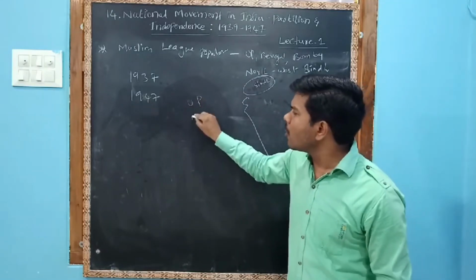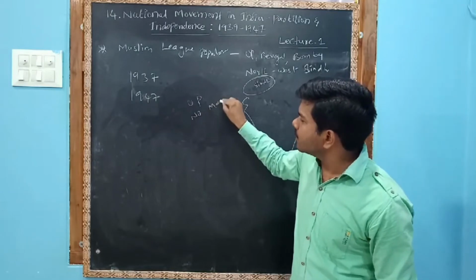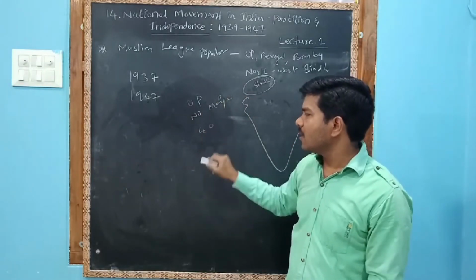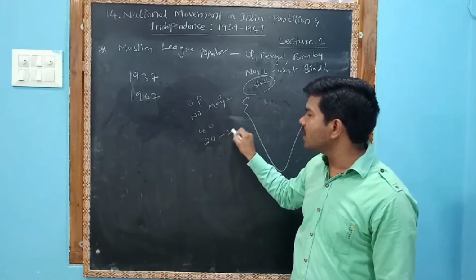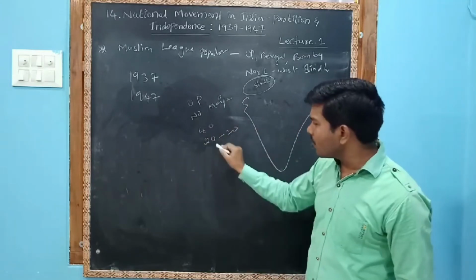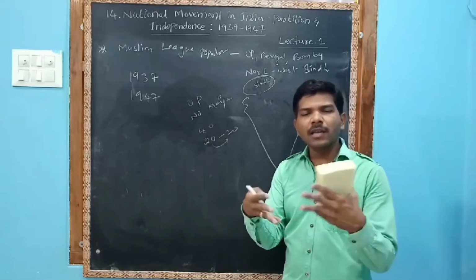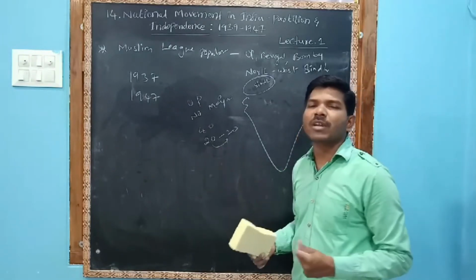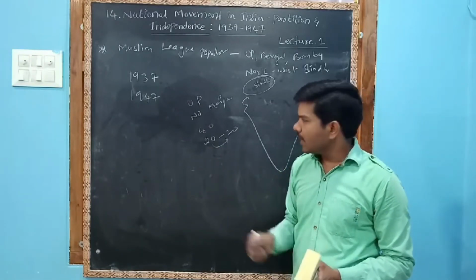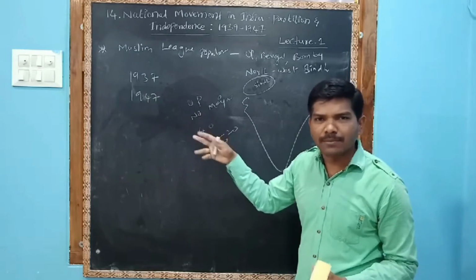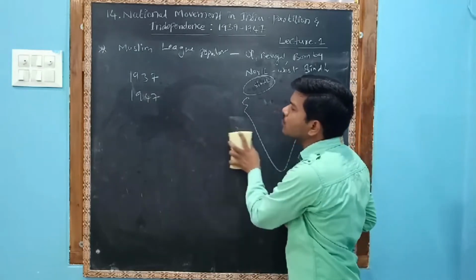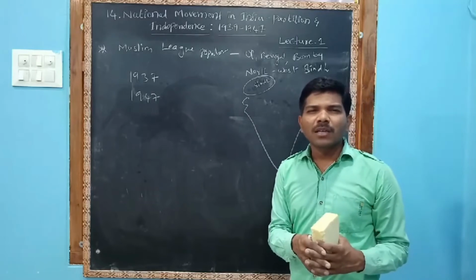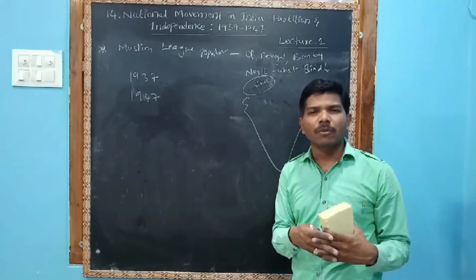In UP, no party got a majority. For example, if there are 40 seats, 20 seats the Muslim League got and 20 seats Congress got, then both can form a coalition government. But in UP, Congress refused to form a coalition government. This is not the exact number, it is just an example. So Congress refused to form a government along with the Muslim League, and the Muslims thought that Congress was not good.